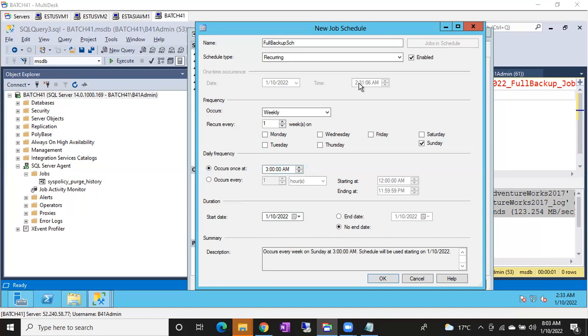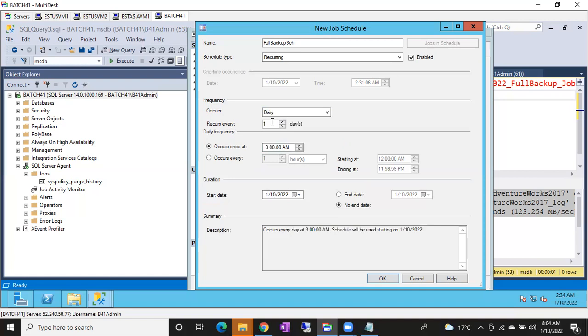Clear, guys? If it is a log backup job, I want to schedule it for every 15 minutes. Select the daily option. Daily means it doesn't ask us to choose the day. It is going to run 24/7, and daily occurs every 15 minutes. This is how we schedule the log backup job, guys. The time should be the server time. Nothing to worry about regarding the timing, it will take care of it. Of course, it should be server time.